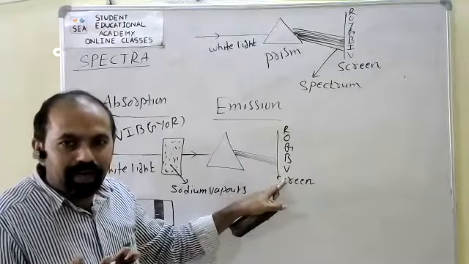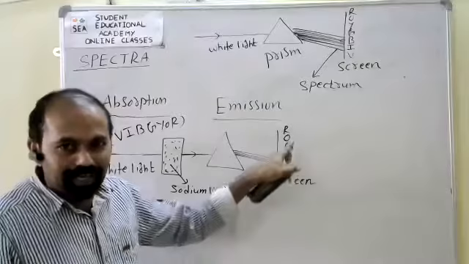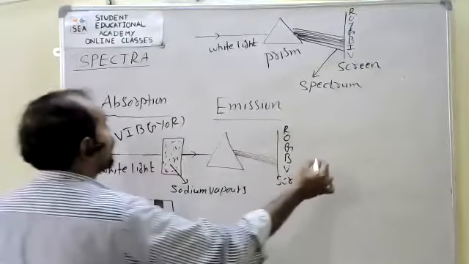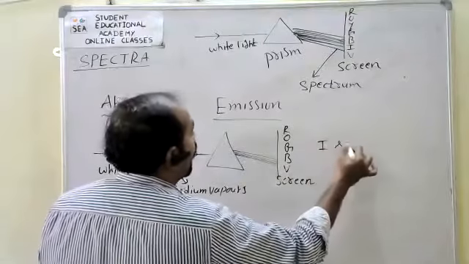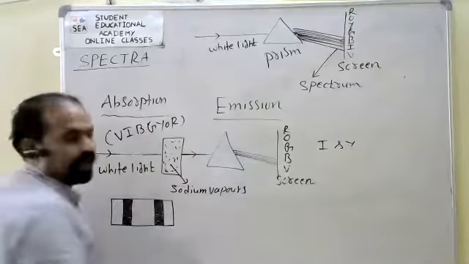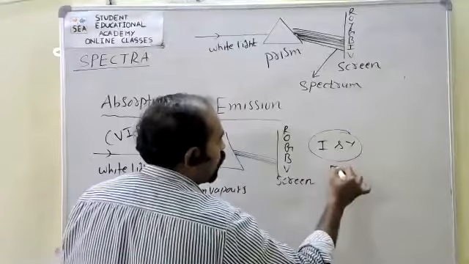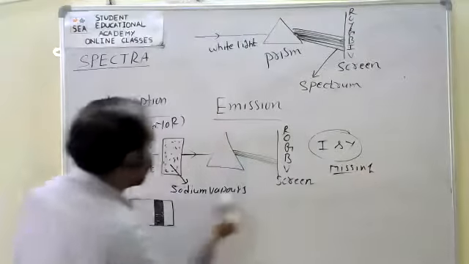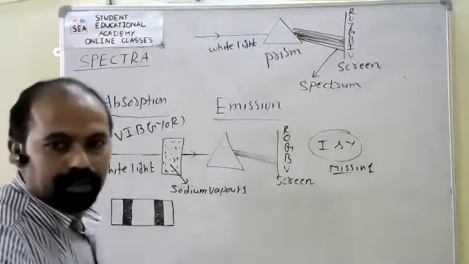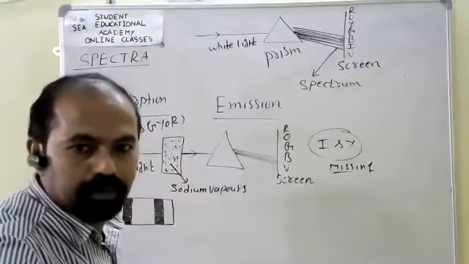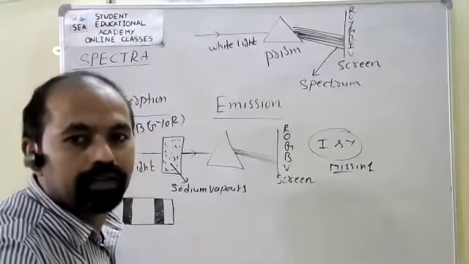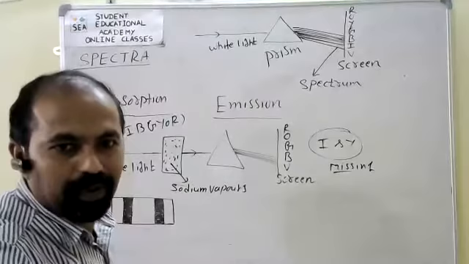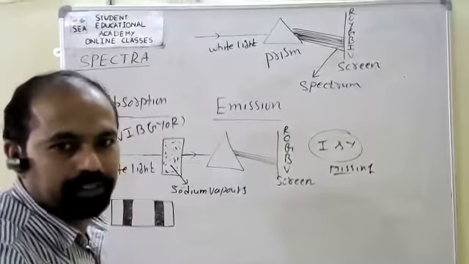After that we get the spectrum, and we observe only 5 colors. What is the meaning of that? Here 2 colors are missing. What are the colors? Indigo and yellow. These are the missing colors here. These colors are absorbed by which one? Sodium. See this.